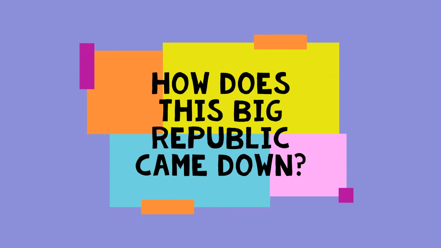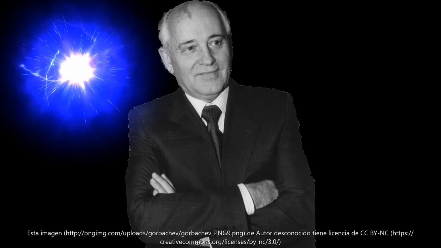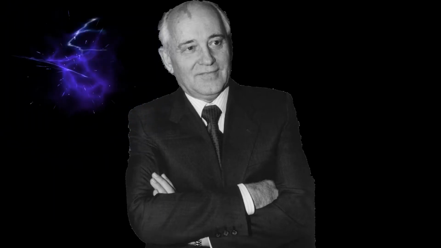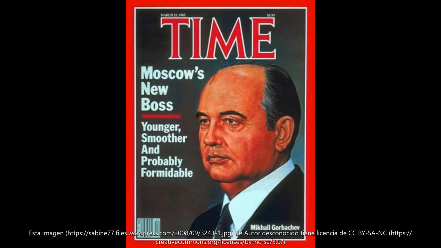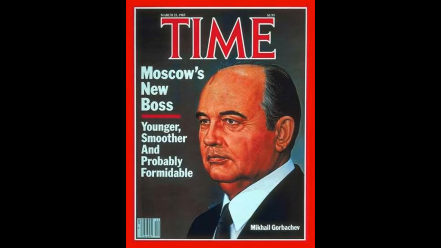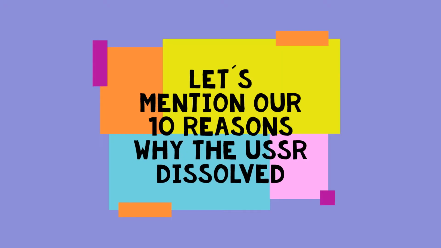Here is our question. How did this big republic come down? It all started when Mikhail Gorbachev, whose term began in 1985 and ended in 1991, with the arrival of Boris Yeltsin into the government. But why did the USSR dissolve? And what is the importance of Gorbachev and Yeltsin in this process? Let's mention our 10 reasons why the USSR dissolved.